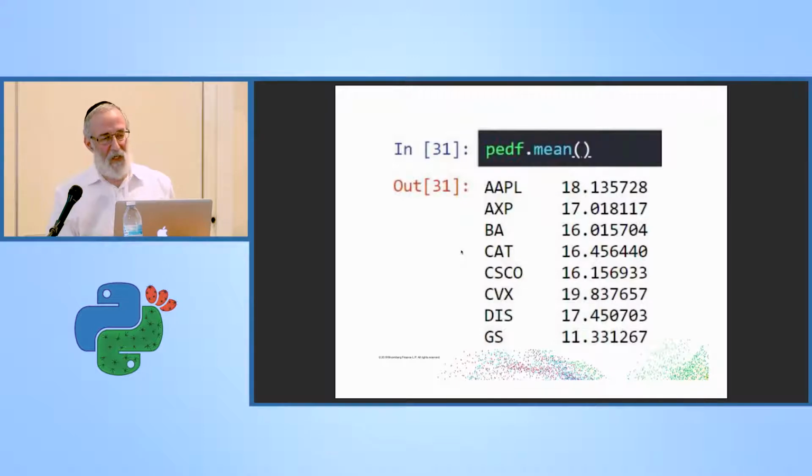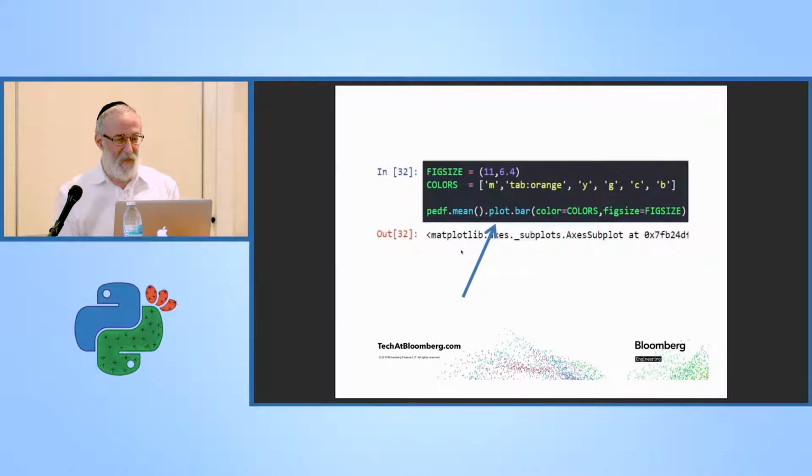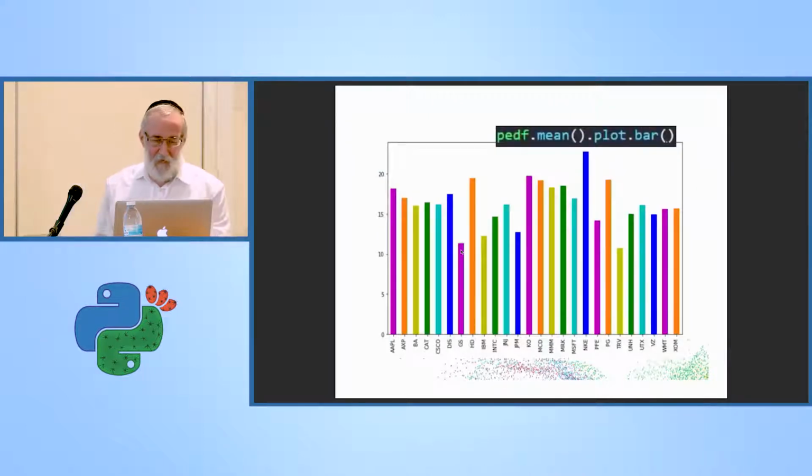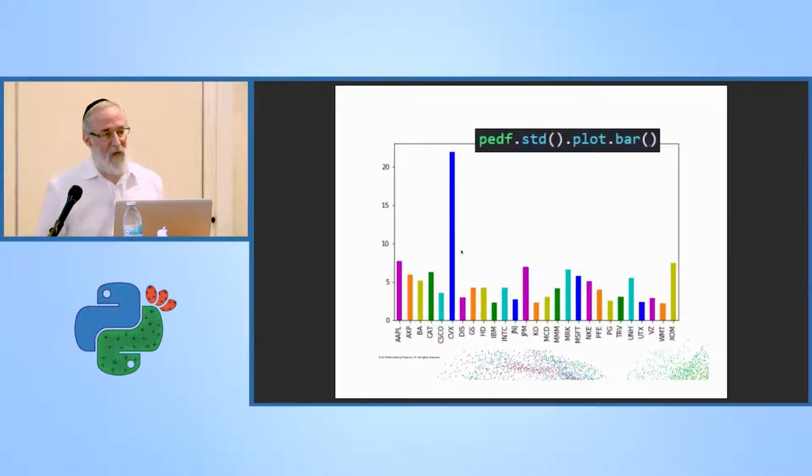So taking a look at the mean, you can call mean and get a series. And the nice thing about every series and every data frame is that it has a method called plot, so that you can plot the elements of the series in the data frame. If I plot the mean, I get a nice colorful graph with the stocks along the bottom. Everything looks good. There's nothing really standing out a whole lot. There's a couple of stocks that are kind of high. They're a little more expensive. But if I look at the standard deviation, whoa, there's one stock there that's standing out way more than the others. So I wanted to see what was going on with this stock.